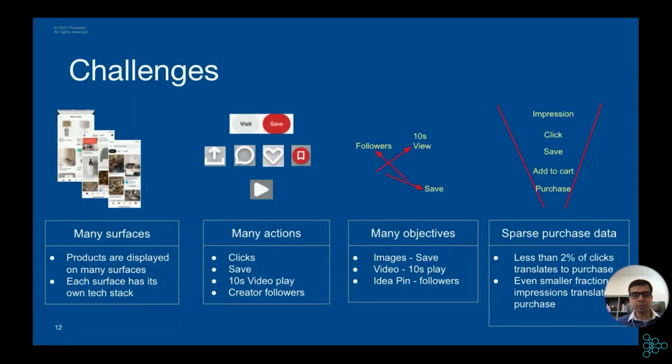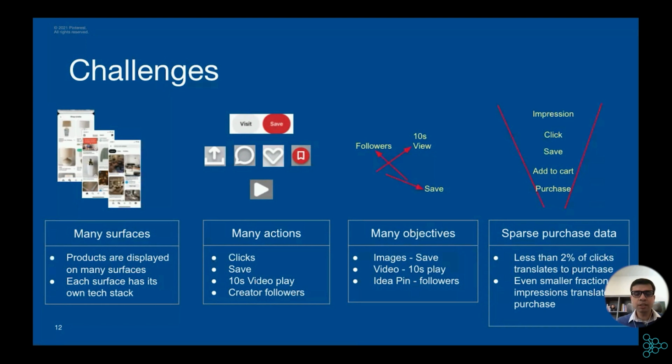And finally, another problem for purchase optimization is that purchase data is sparse. It is way sparser than any other on-site engagement, such as click or save. Less than 2% of our clicks lead to purchase. And the fraction of impressions that lead to purchase is even smaller. So in this talk, I'll share how we are addressing some of these challenges.